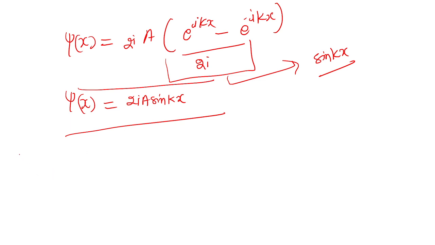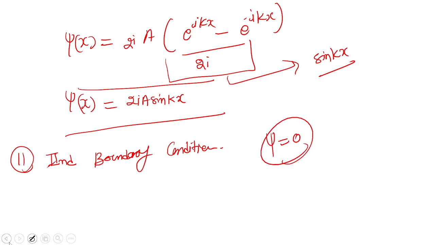Now by applying the second boundary condition. What was the second boundary condition? That was psi is equal to 0 at x equal to L. By applying this condition in this expression, we get psi is equal to 0 at x equal to L.